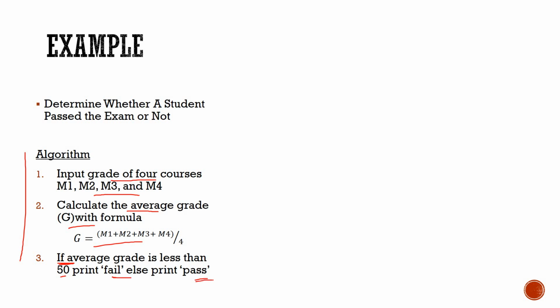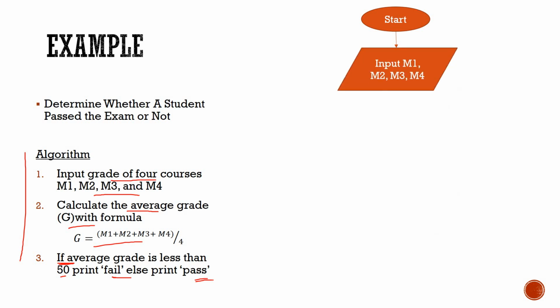Now we are creating a flowchart for it. First, what do we need? We need a terminating box, that is for start or end. After that, I have to show the flow in which my data is flowing, so I need an arrow connector. I am giving the input, that is input output. Grade for 4 courses. So I am taking the input, that is reading, M1, M2, M3 and M4.